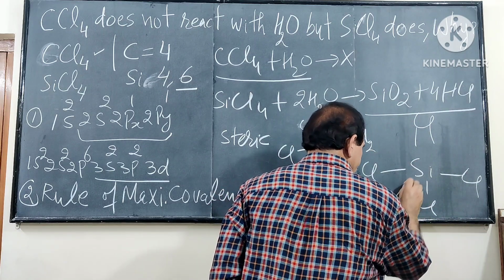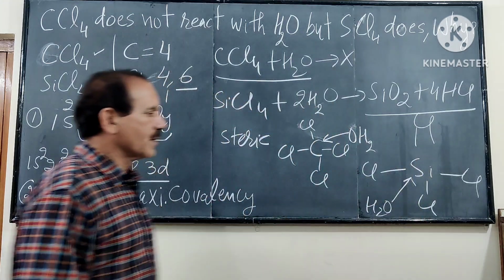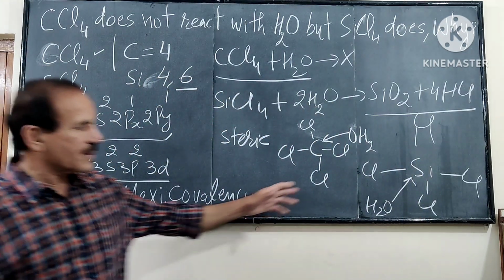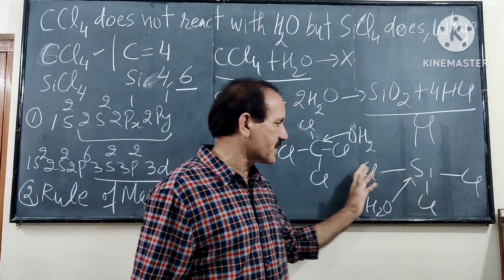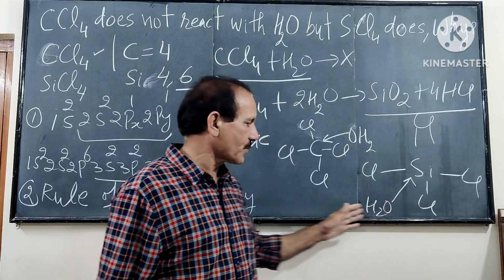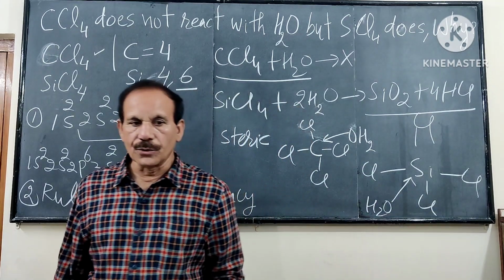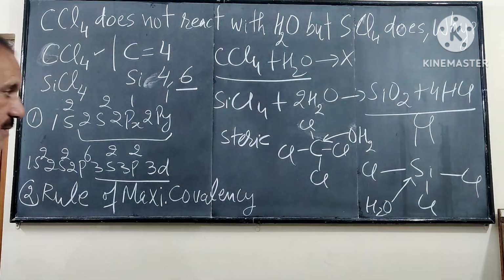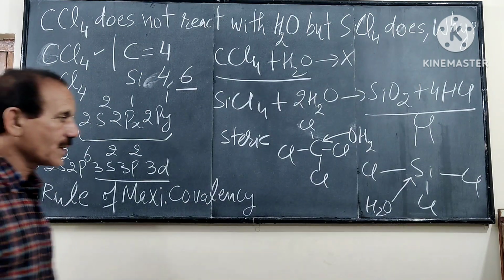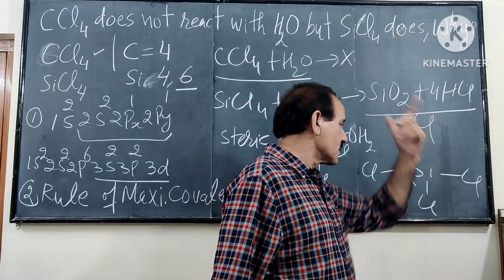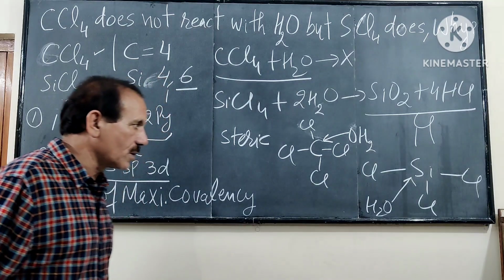H2O can attack easily, because of the very large size of silicon, there is enough space for the H2O molecule to approach the silicon atom present in the silicon tetrachloride molecule.